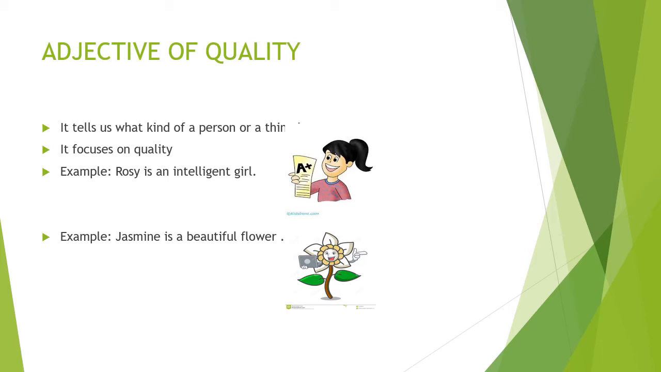For example, here you can see a girl. She is Rosie. She is an intelligent girl. What is the quality of Rosie? She is an intelligent girl. Next you can see a flower. It is jasmine. Jasmine is a beautiful flower. So the word beautiful is the adjective for jasmine.